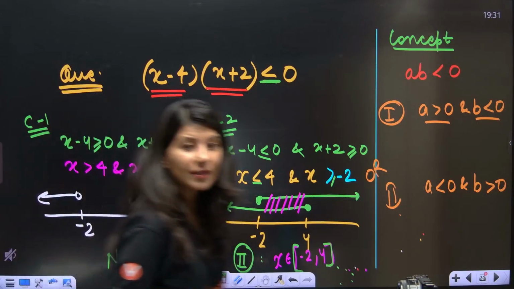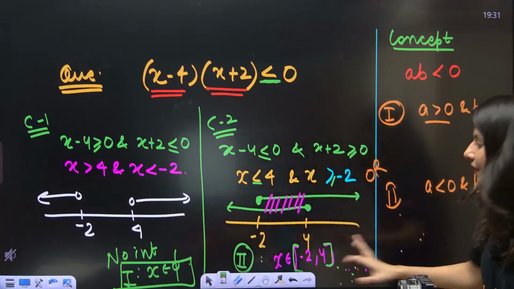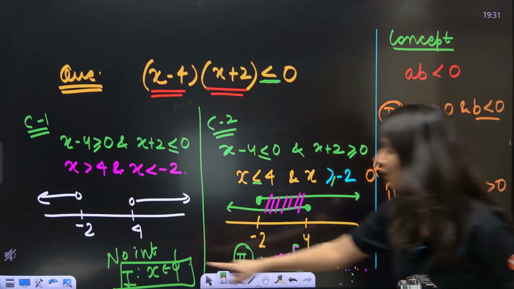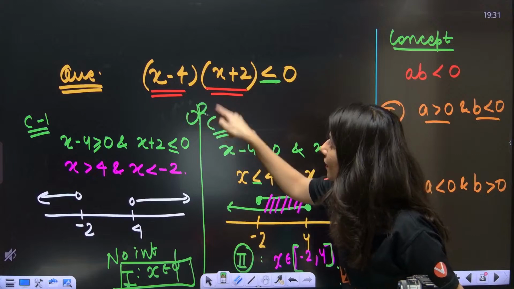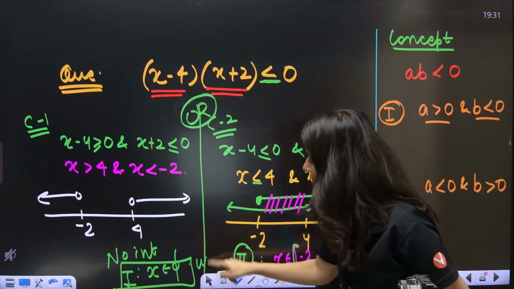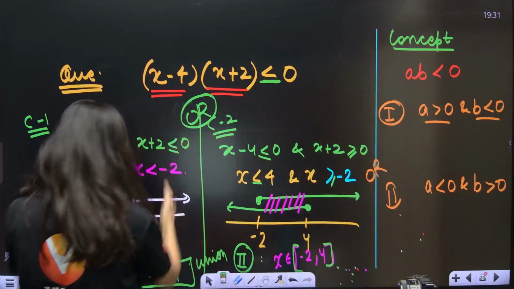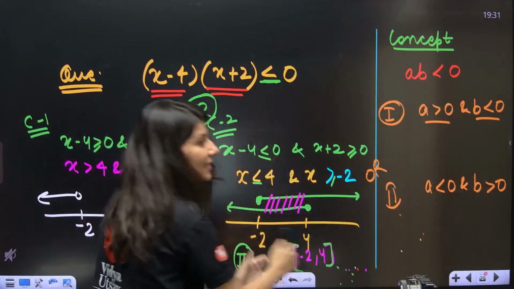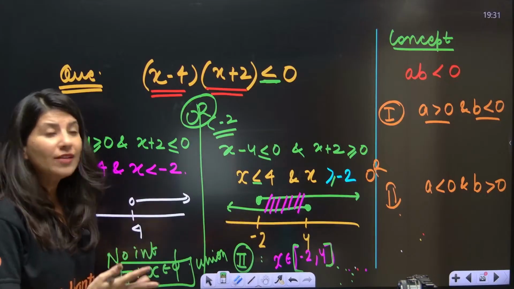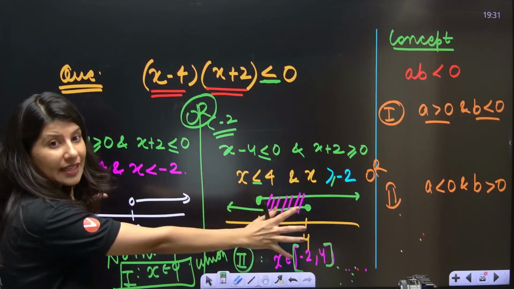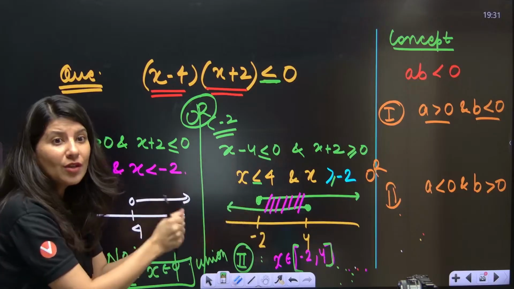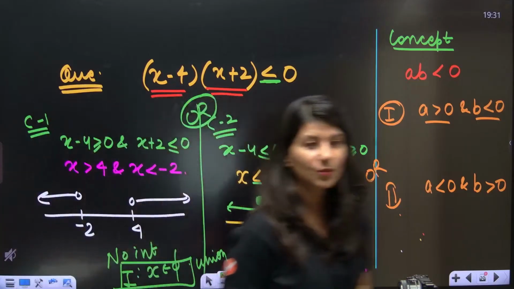What I want, everybody, is the union of 1 and 2. See, I told you, within the case take intersection, but whenever you have made case 1 and case 2, combine them, take the union of case number 1 and case number 2.